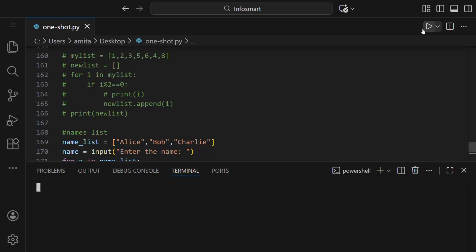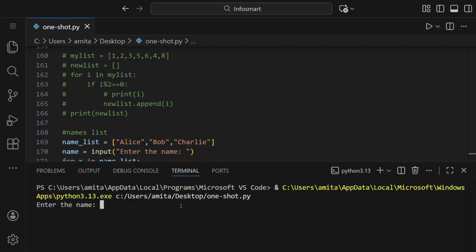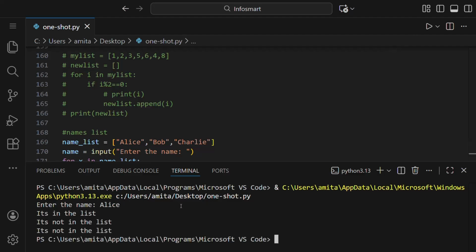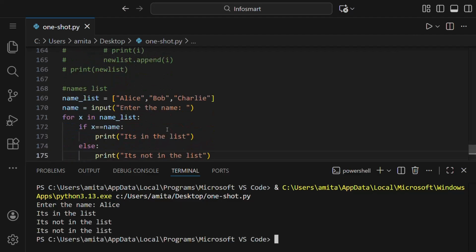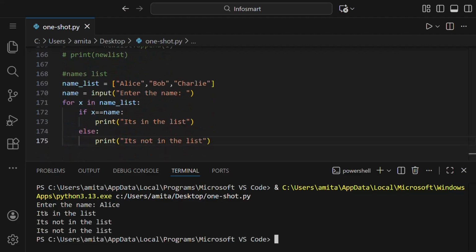If we run this, it's asking to enter the name, so let's say Alice. And you can see here what happened is it checked with all of the elements one by one. So with Alice, it's in the list. Then with Bob, it's not in the list. With Charlie, it's not in the list. So